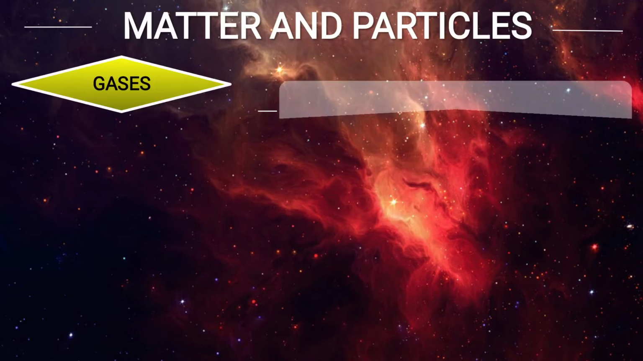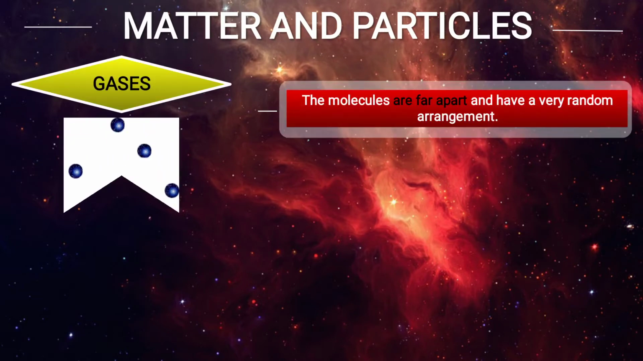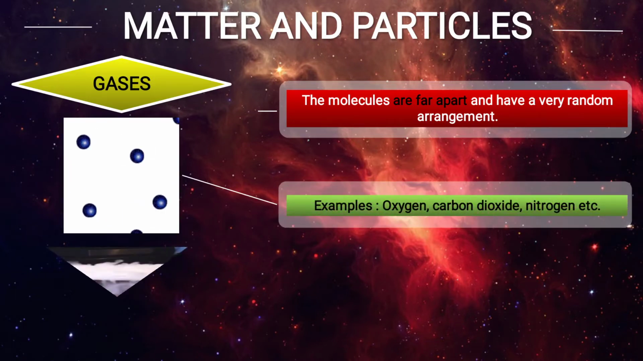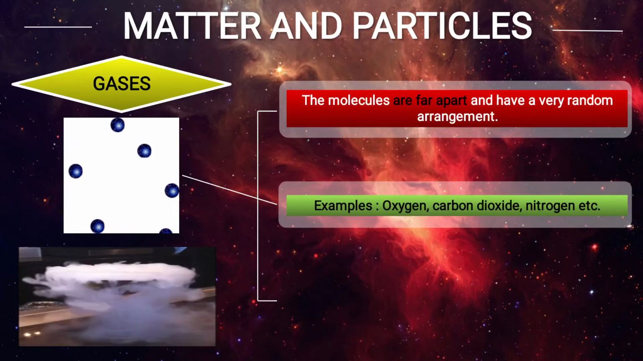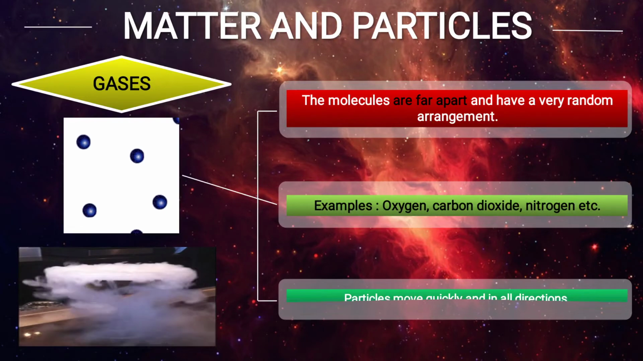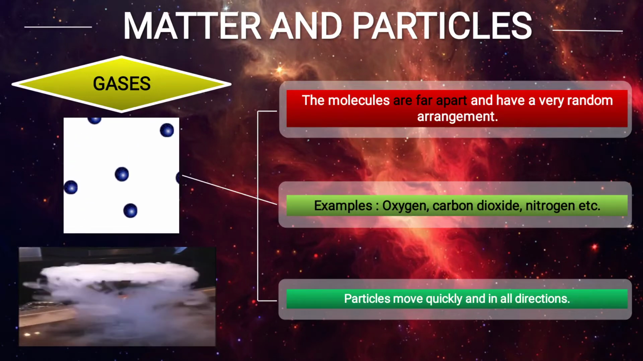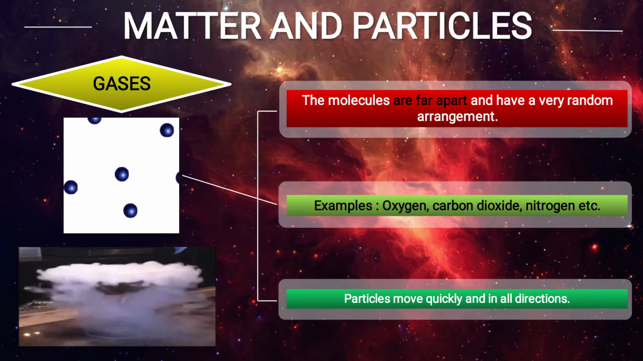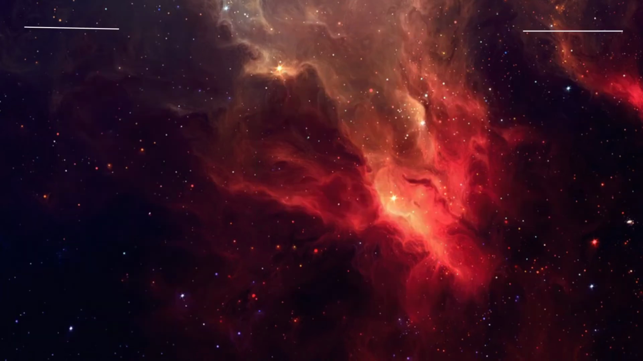Next come the gases. The molecules are far apart and have a very random arrangement. As you see in the image, the molecules are very far from each other. Examples: oxygen, carbon dioxide, nitrogen. Particles move quickly in all directions. You see in the middle of the image, the molecules are moving very quickly in all directions because of more space.